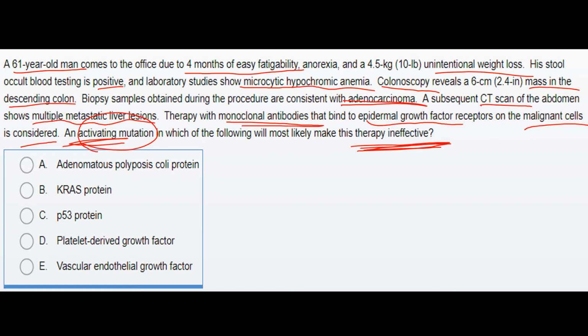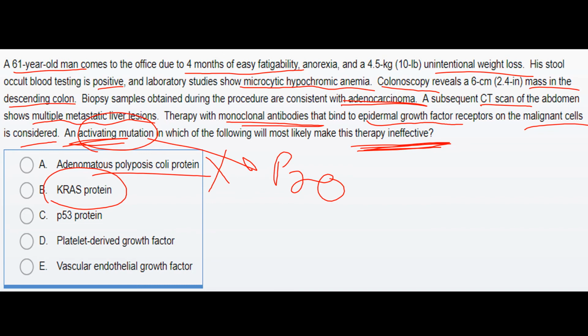Now, activating mutations of only proto-oncogenes will cause such a thing. An activating mutation in tumor suppressor genes will never lead to formation of cancers. Here APC is a tumor suppressor gene, so this will not be the answer. Then the KRAS protein is a proto-oncogene, so an activating mutation can lead to formation of cancer.